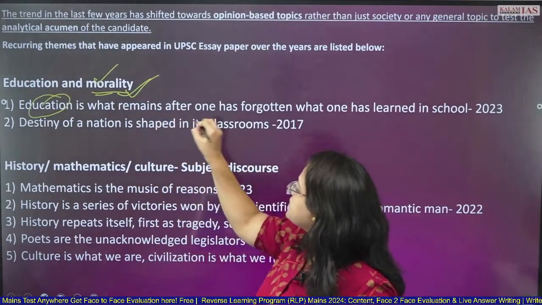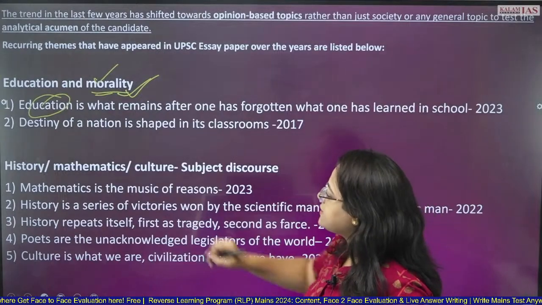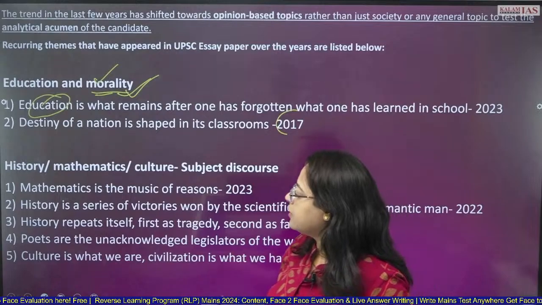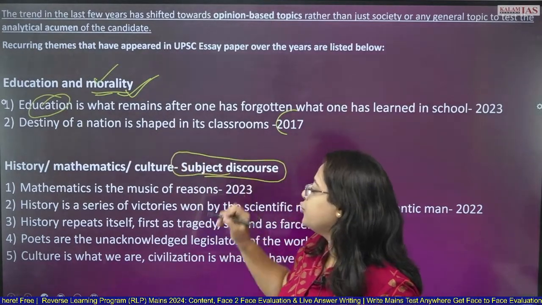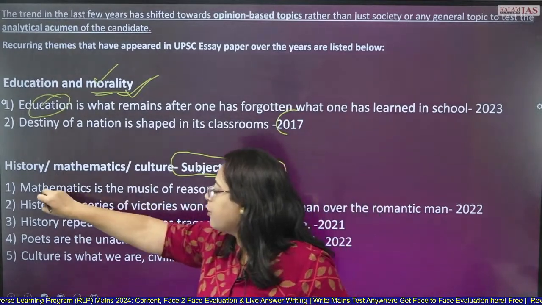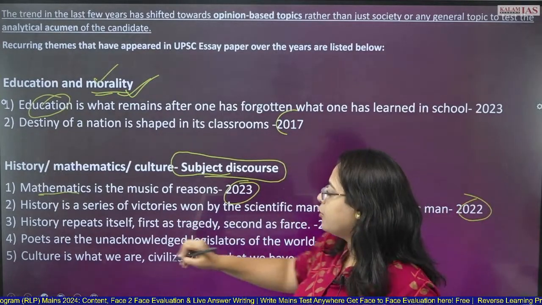Education is what remains after one has forgotten what one has learnt in school. Destiny of a nation is shaped in its classrooms, 2017 topic. Again, some subject discourse is also appearing in the UPSC in recent times. In 2023, we had about mathematics. In 2022, we had about history.